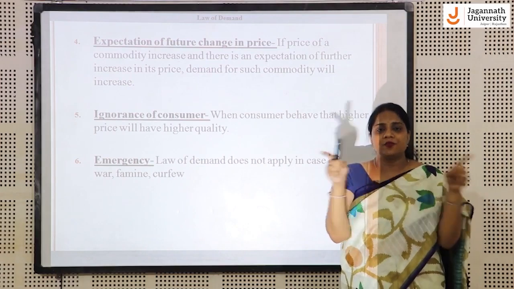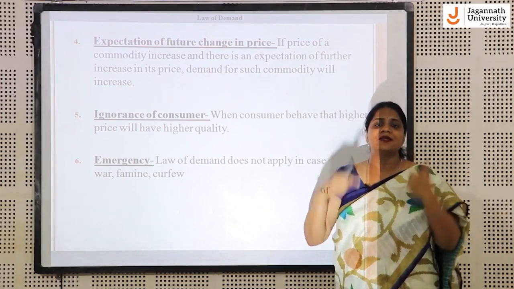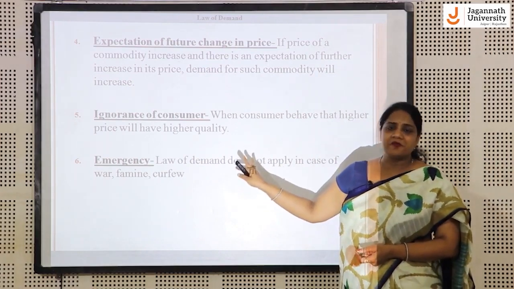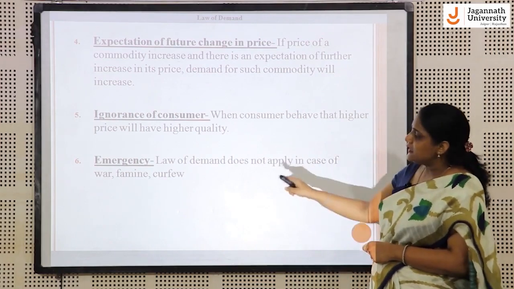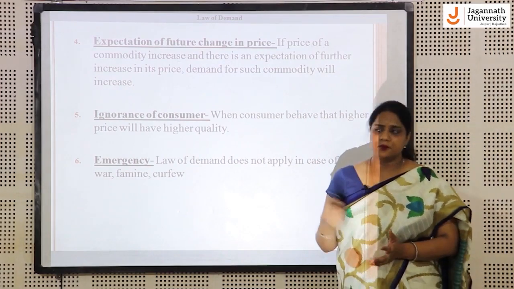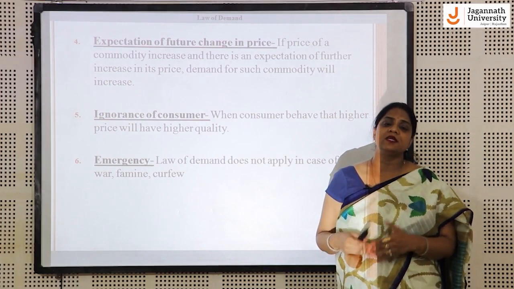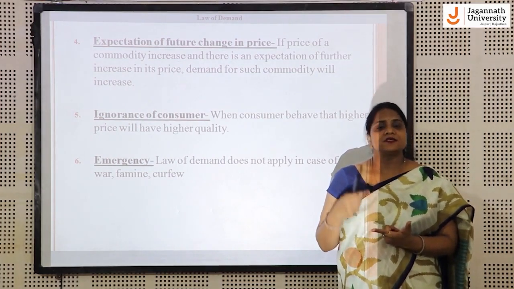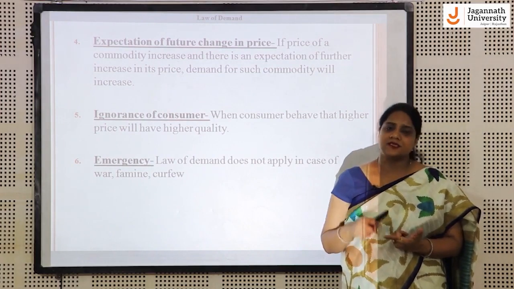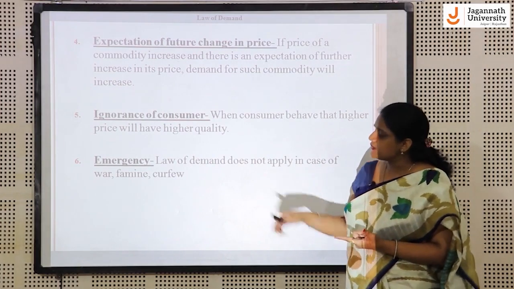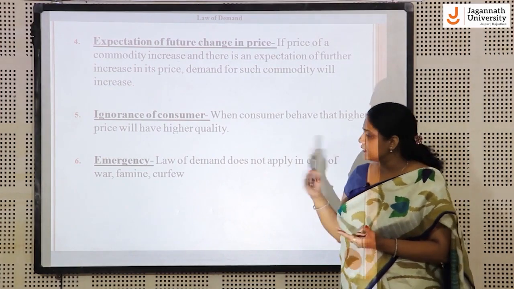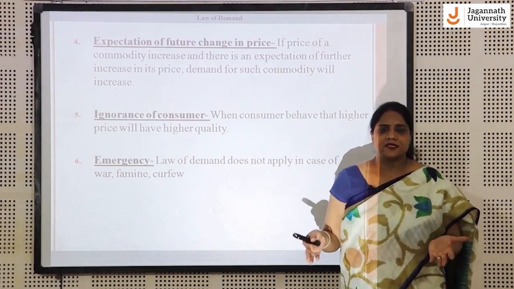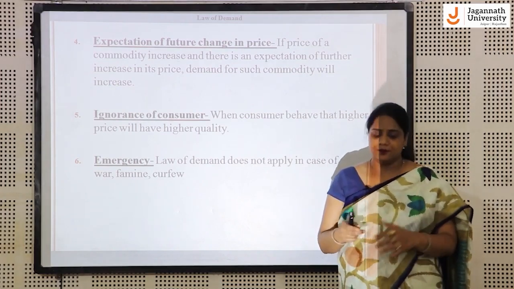If you establish that association in your mind, the law of demand will not operate. And last is goods or products of an emergency nature. For example, medicines. Even if the price rises, you will purchase that product. Or during emergency times like war, famine or curfew, even if the price rises, the quantity demanded will not fall.